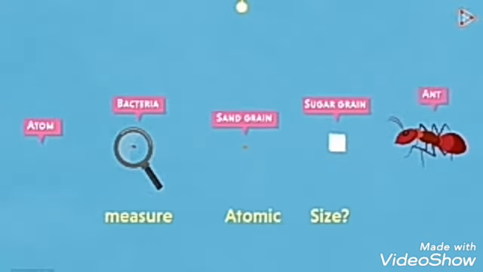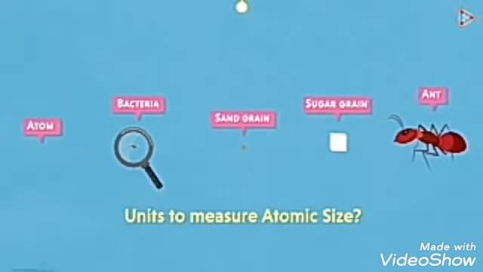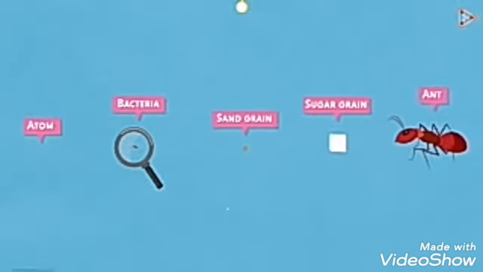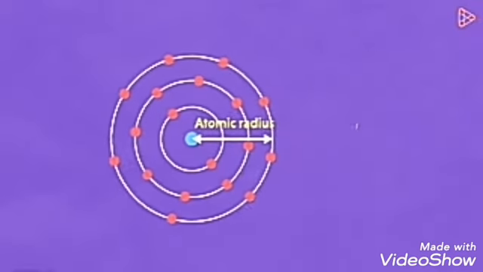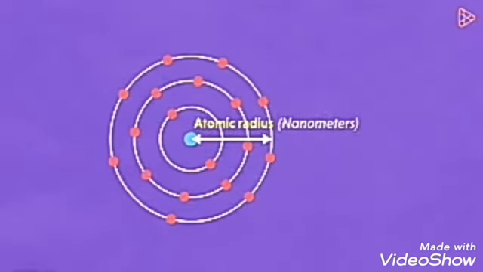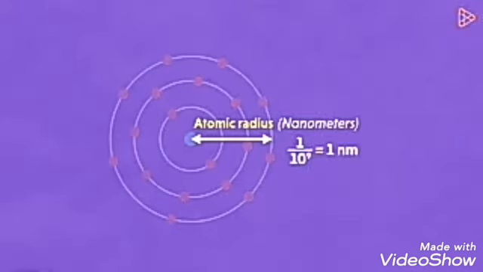So that means there will be no units to measure it either, right? No, that's incorrect. In spite of the fact that it's so tiny, we still measure the size of an atom with atomic radius. The radius of an atom is measured using units like nanometers. Wait a second. Do we know what a nanometer is? In simple words, 1 over 10 to the power 9 meters gives us 1 nanometer. So does that mean 1 nanometer is 10 to the power negative 9? Yes, that's how small a nanometer is. And atoms are measured in nanometers. So imagine how small they will be.